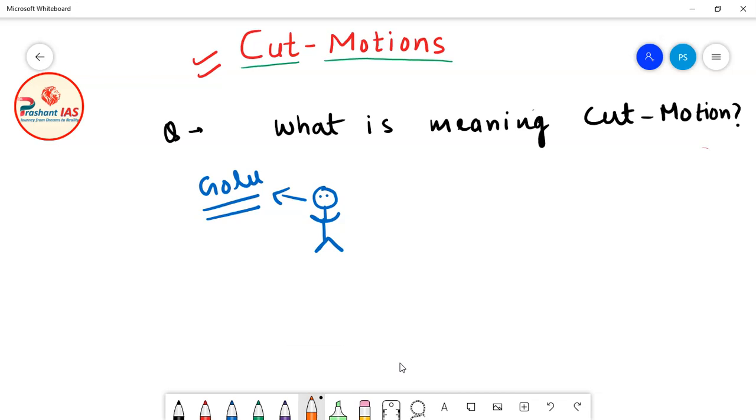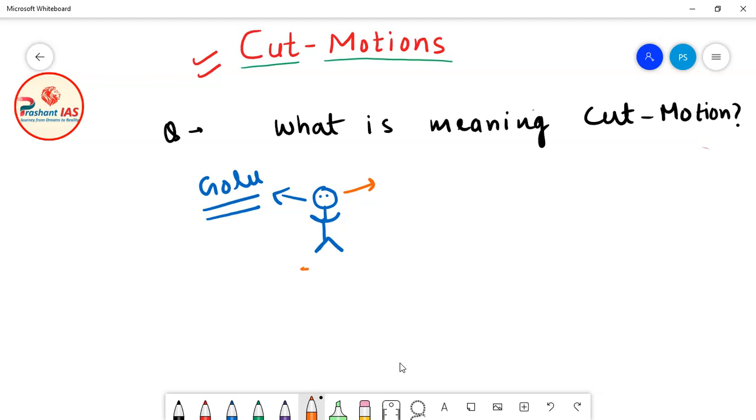Now friends, let's suppose that last year Golu completed his graduation, and now Golu wants to become an IAS officer, which means Golu wants to prepare for the civil services examination. When Golu asked his friends and other relatives, they all suggested that he should go to Delhi and take one coaching for his civil services exam.